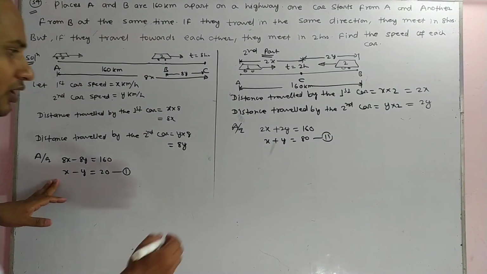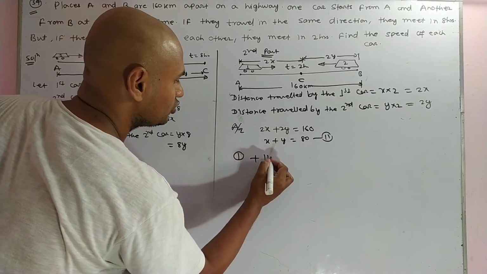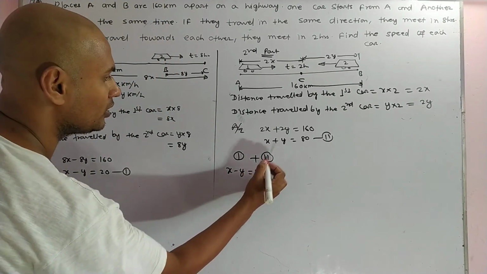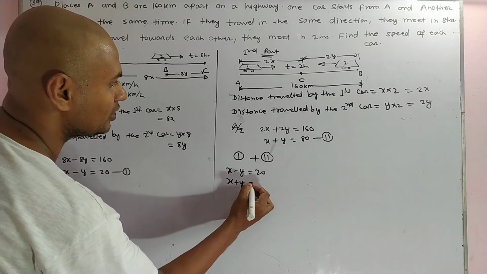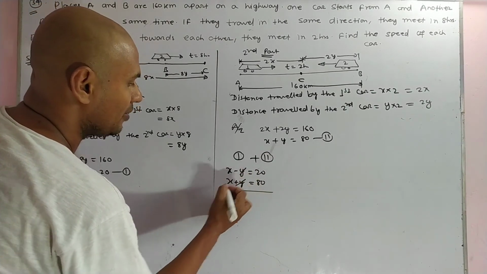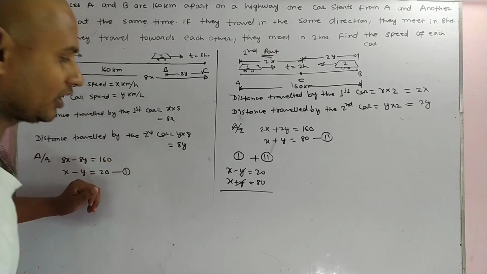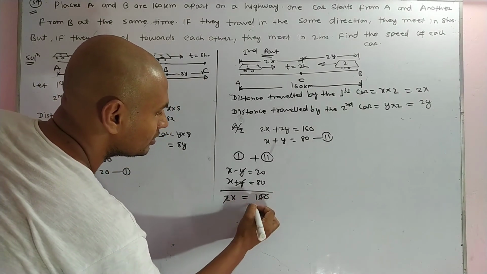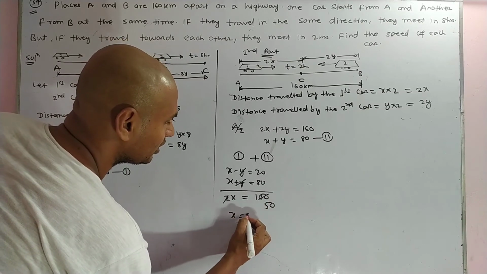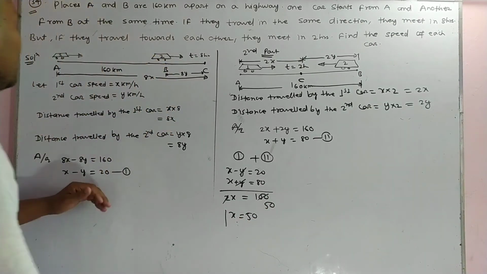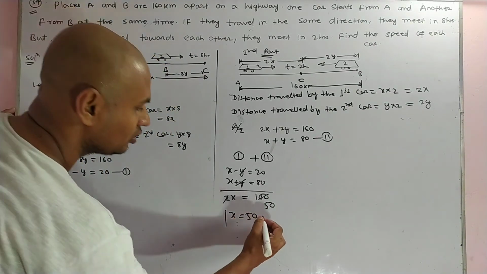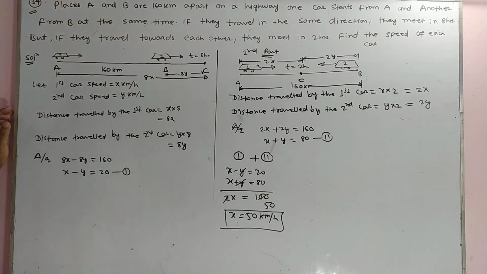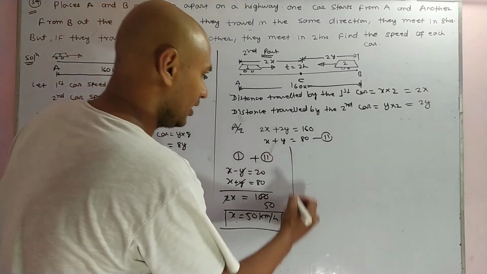If you add equations 1 and 2, x minus y equals 20 and x plus y equals 80. After adding, y cancels out and we get 2x equals 100, so x equals 50. The value of x, the first car's speed, is 50 kilometers per hour.